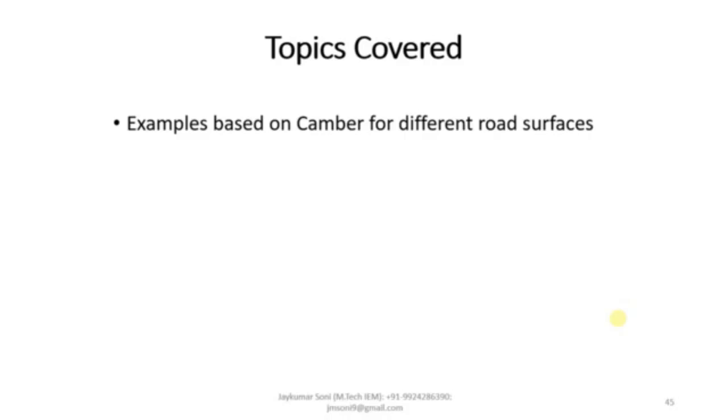Camber is also known as cross slope. It is the slope which is provided to the road surface in the transverse direction to drain off the rainwater from the road surface. We have learned the concept of camber.